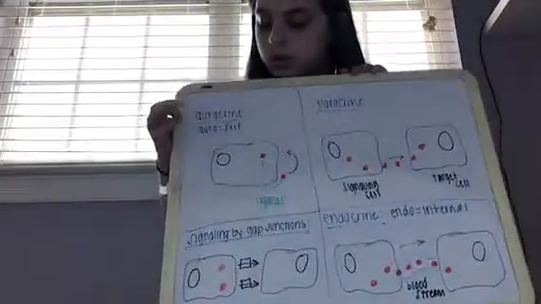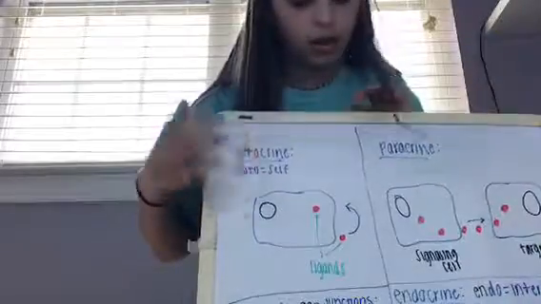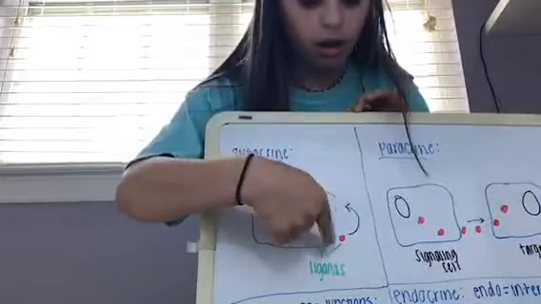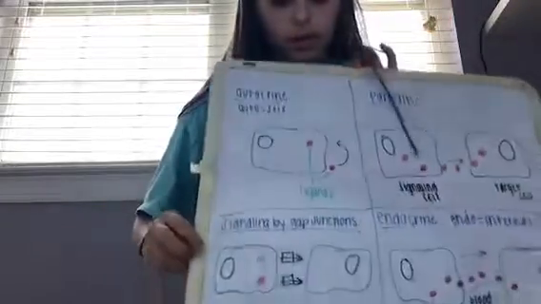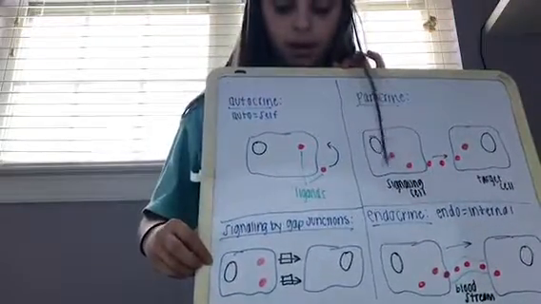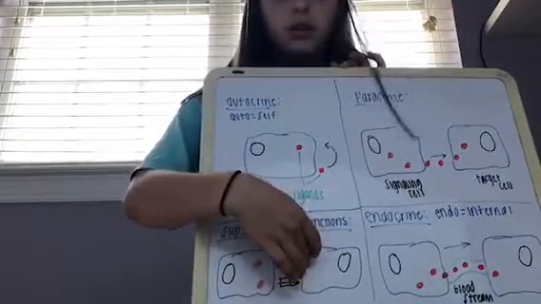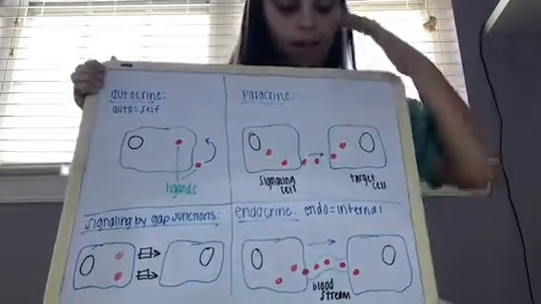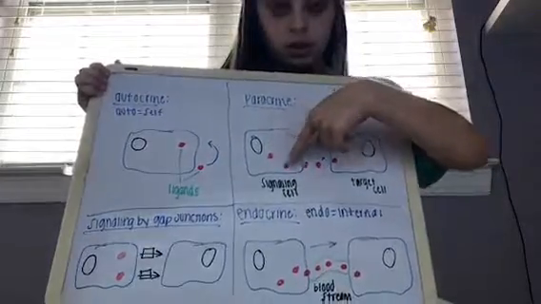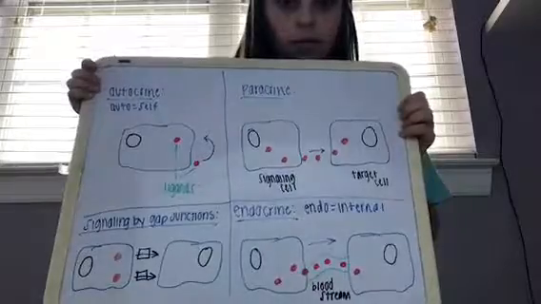So this one is autocrine. You can see that the ligands right here are just out here and they'll just go right back into the cell. And then signaling by gap junction, the ligands will go through the gap junction to get to the target cell. And up here, the paracrine is when the ligands just go through and they freely float to the target cell.